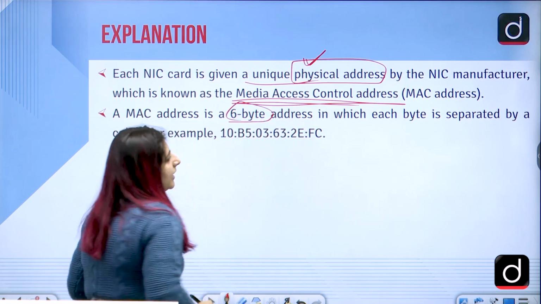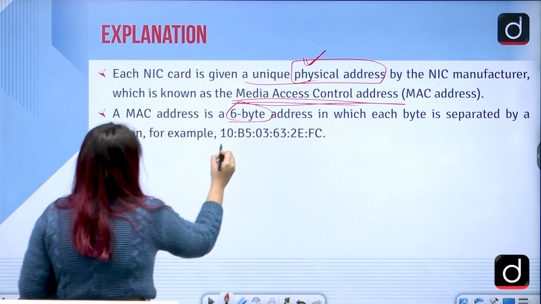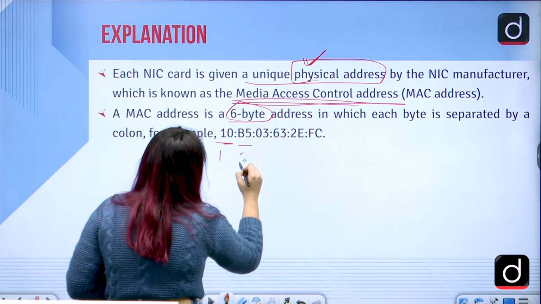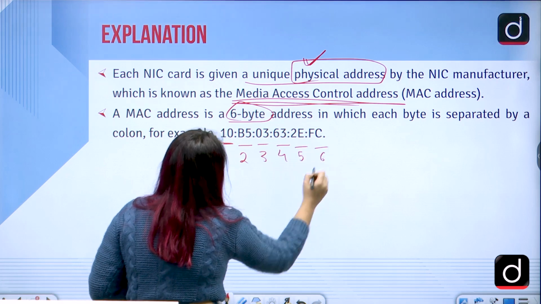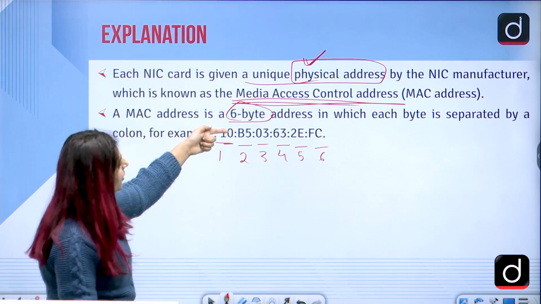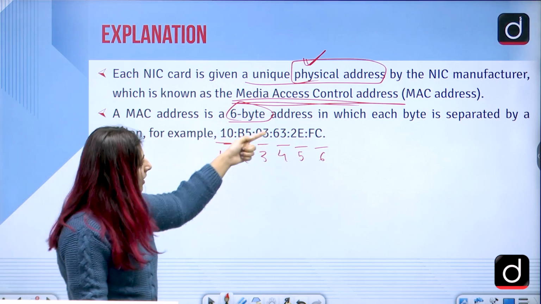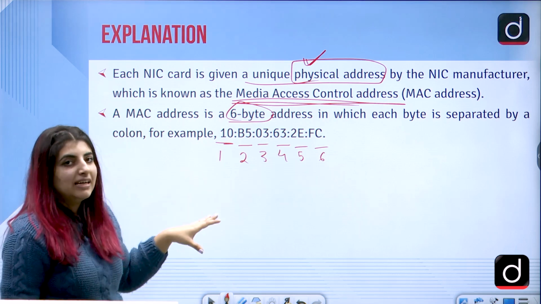A MAC address, this thing is really important. It is a 6-byte address in which each byte is separated by a colon. For example, 1, 2, 3, 4, 5, 6. So these are 6 bytes and they are divided by the usage of a colon. Correct? So this is what we have in the MAC address type.